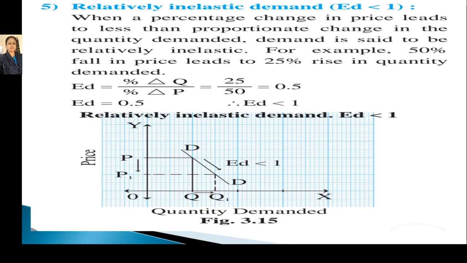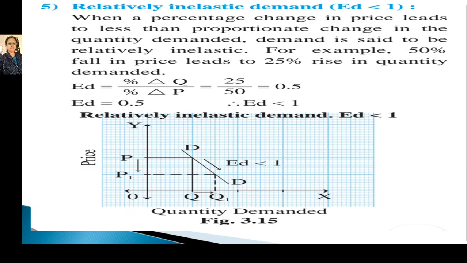The fifth type of price elasticity of demand is relatively inelastic demand. The degree of relatively inelastic demand is less than 1. Now, what is relatively inelastic demand? When a percentage change in price leads to a less than proportionate change in the quantity demanded, demand is said to be relatively inelastic.